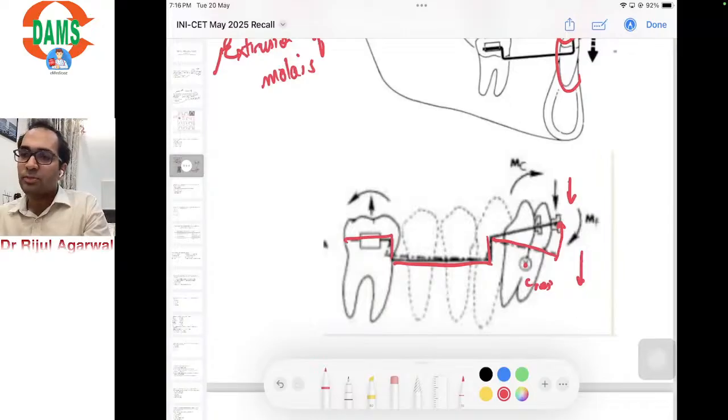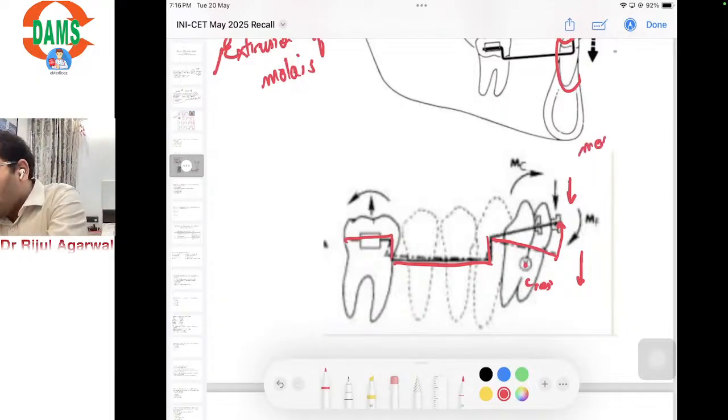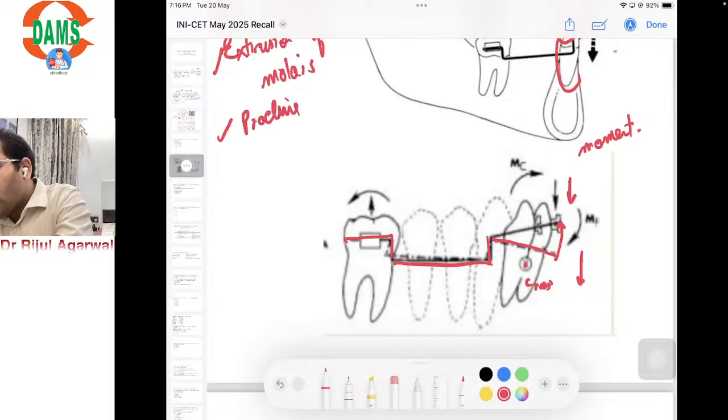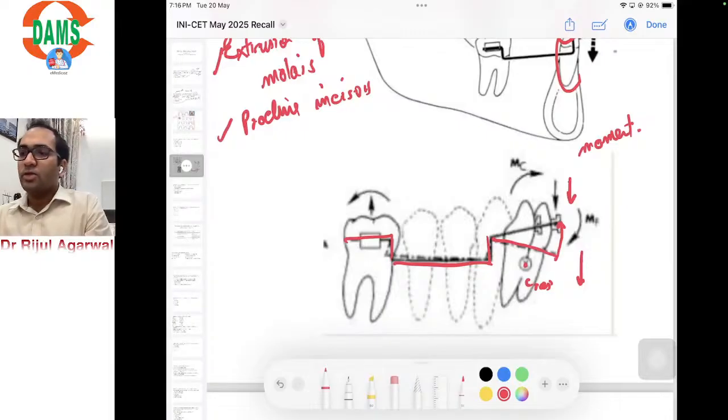Whenever any force is placed away from the center of resistance, it will lead to creation of movement, और अगर movement create होगा तो it will have a rotation tendency, so the incisors will flare, so the anterior teeth proclination of incisors. This will be the third effect of intrusion arch.